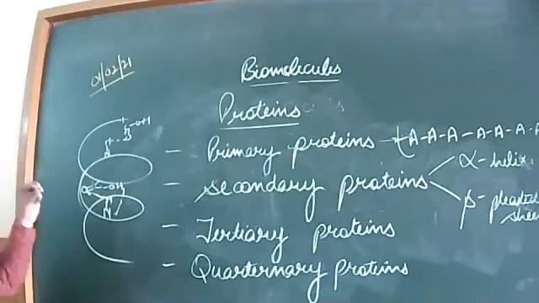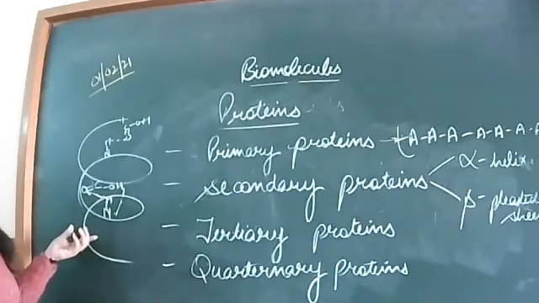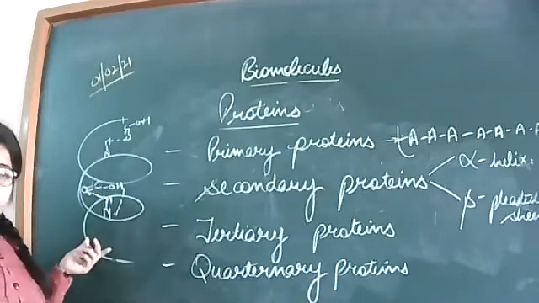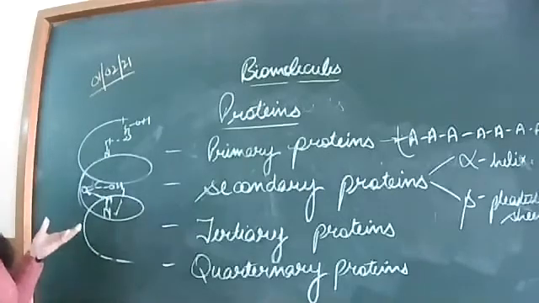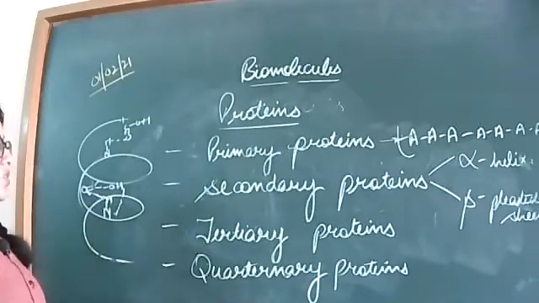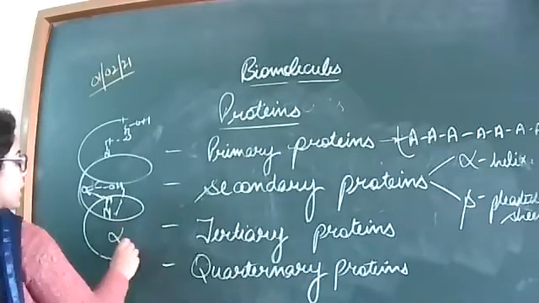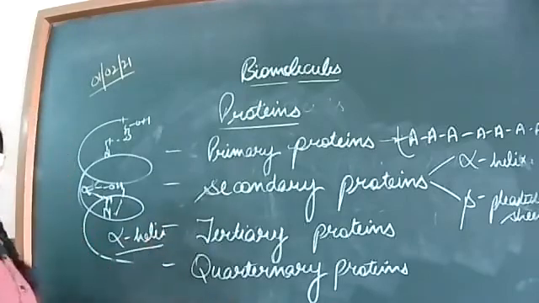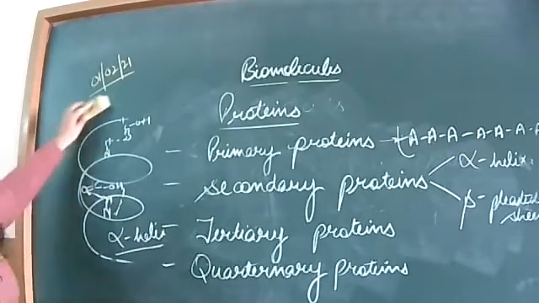Different kinds of bonds like covalent bonds, hydrogen bonds and van der Waals forces are present to maintain or stabilize the structure of the helix or the proteins. So this is the alpha helix. In the alpha helix, the single protein chain turns and forms a helix-like structure, which is stabilized by hydrogen bonds between the amino group and the carboxylic group.